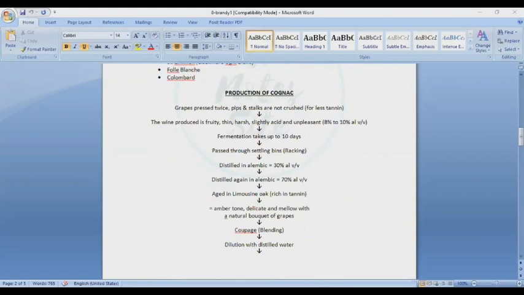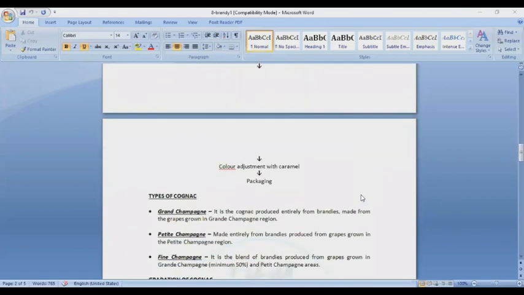It is aged in Limousin oak, which is rich in tannins. Then we get an amber tone color, delicate and mellow, with the natural bouquet of the grapes. After this we do blending and then dilute with distilled water. After diluting, we add colorant with caramel and finally do the packaging.